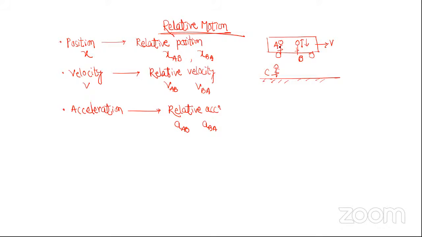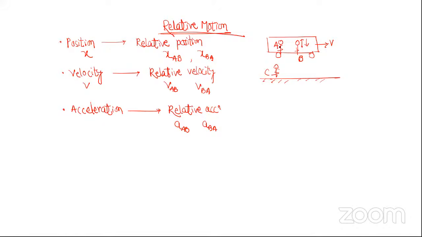Now the person A is feeling something else. So what is A feeling? A is not on ground. A is somewhere else, B is somewhere else, B is also not on ground. Now what A and B are feeling will be called relative. A is feeling the velocity of the ball to be something, that will be the relative velocity of the ball with respect to A. C is feeling the velocity of the ball to be something else. That will be called velocity of the ball with respect to C, or with respect to ground, or actual velocity of the ball, or velocity of the ball.